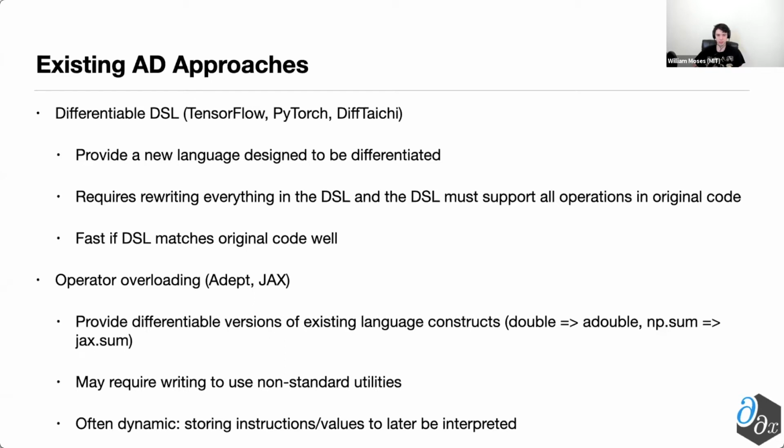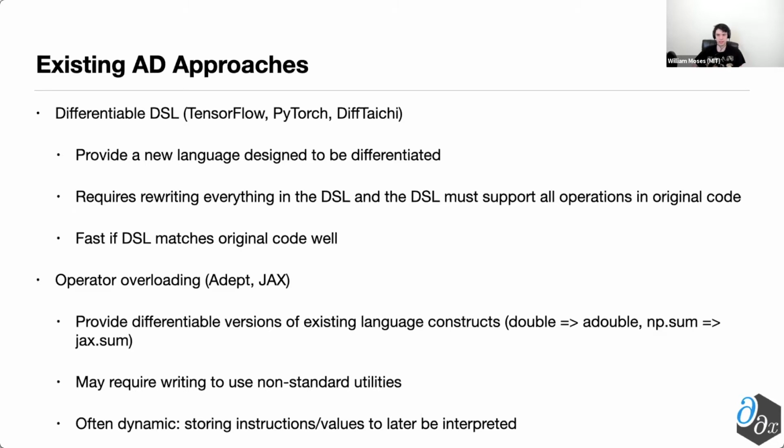The second main approach is known as operator overloading. Examples of this include Adept for C++ and JAX for Python. In essence, they attempt to provide a differentiable version of existing language contracts. So for instance, inside of C++, in Adept, there might exist the double type, and if you wanted to compute an operation with that double type and differentiate it, you would replace all uses of double with this differentiable a-double, and then it would allow Adept to track all of the uses of your code and then compute the derivative as a consequence.